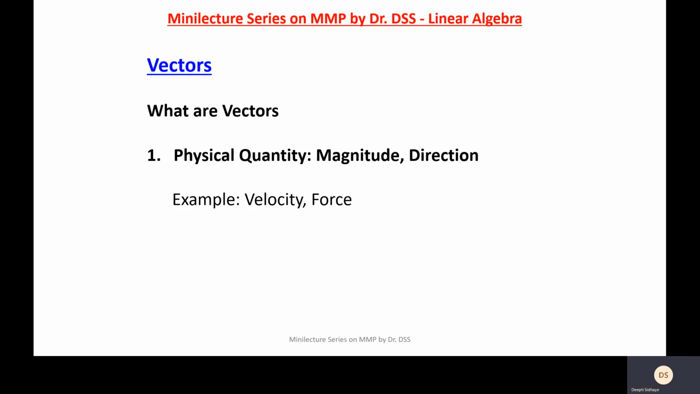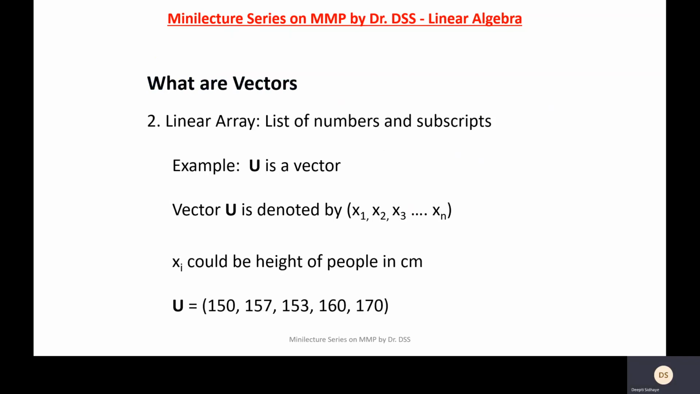So what are vectors? Now there are two ways in which we can represent vectors. The first way is as a physical quantity, a physical quantity which has both magnitude and direction. So for example, velocity or force are examples of vectors. There is another way in which we can represent vectors. That is in terms of a linear array. So what is a linear array? It's a list of numbers and subscripts.